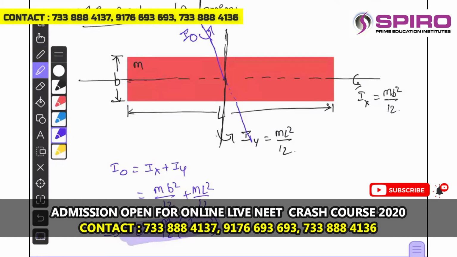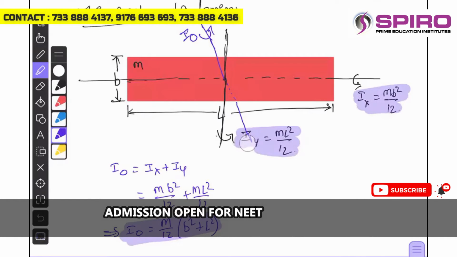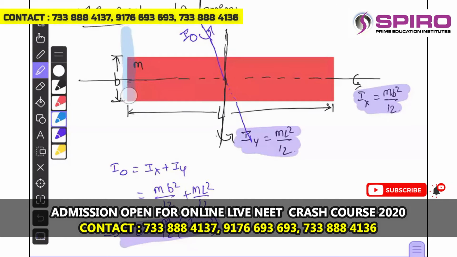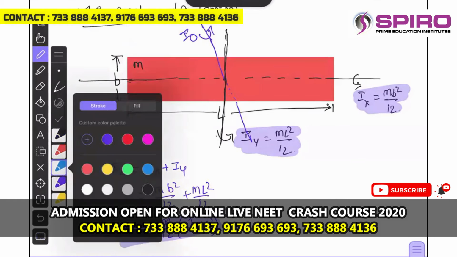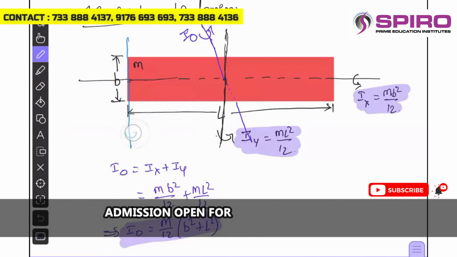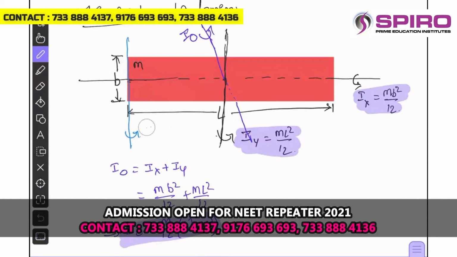So this is how you can find the moment of inertia of the thin rectangular lamina about different axes: equatorial about length, equatorial about breadth. The sum of these two results will be the self axis moment of inertia. And in the same way, you can go for some other axis also, that is the axis passing through one of the ends, parallel to breadth. It will be ML square by 3.